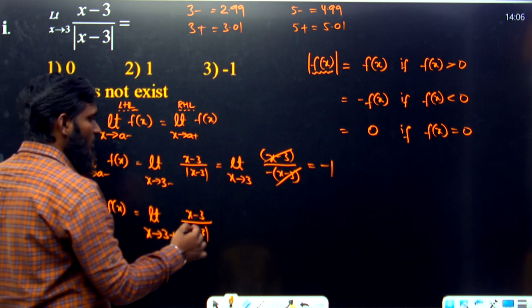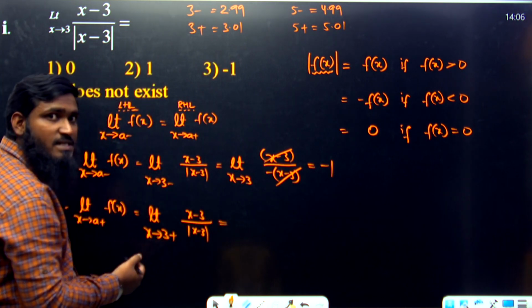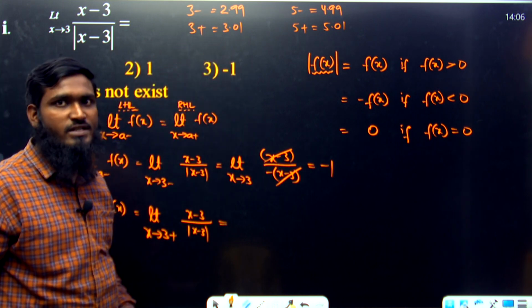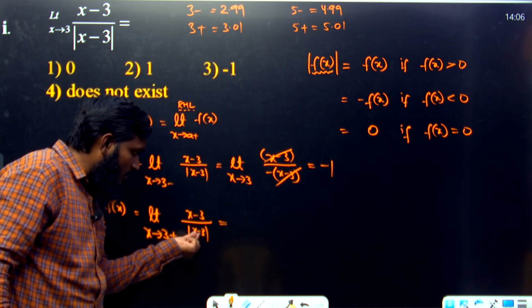Now similarly, let us calculate the RHL value over here. Now what have I been given? 3 plus. What is the meaning of 3 plus? We are having 3.01. So 3.01 minus 3.